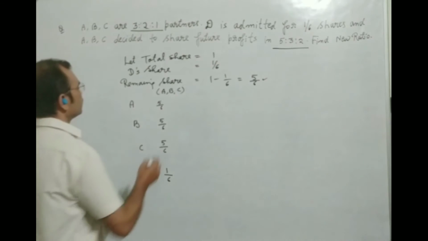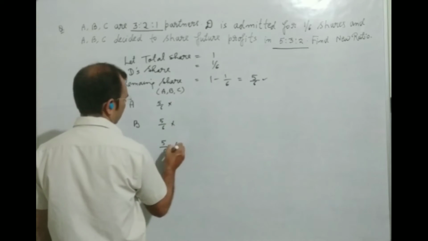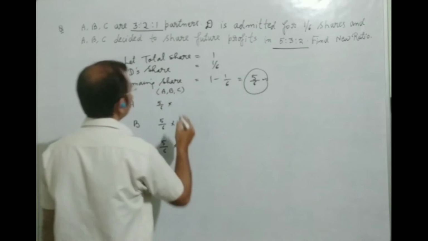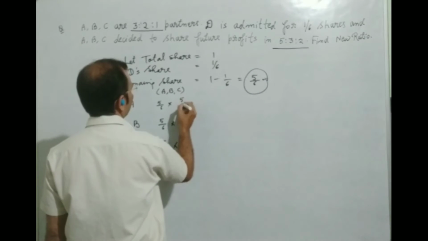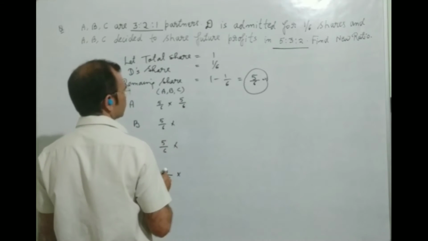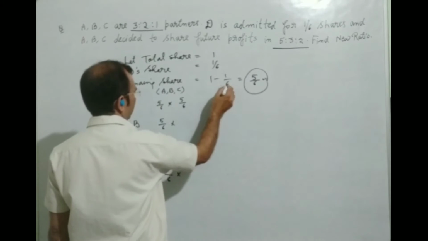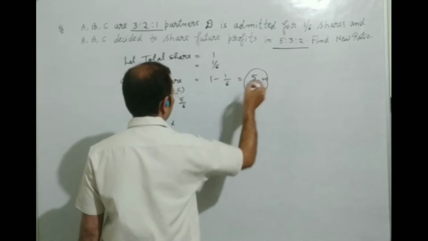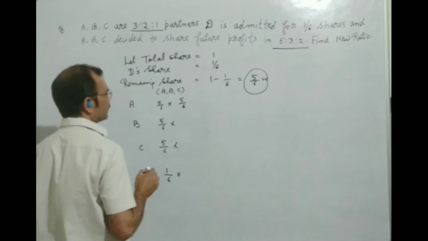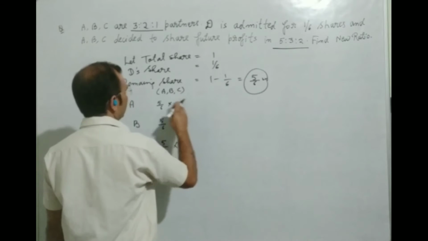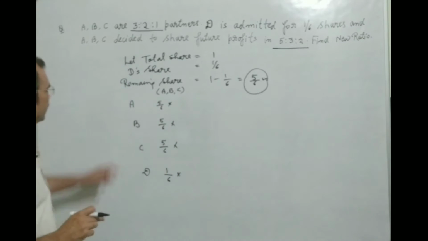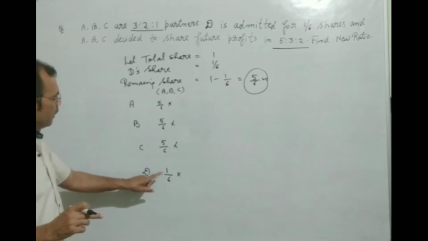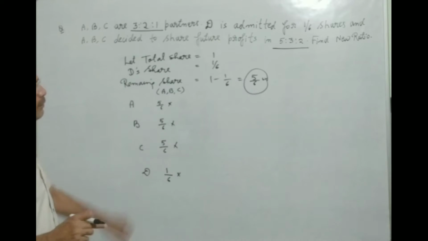After doing this, this fraction we will put here, 1/6. After deducting 1/6, the fraction was 5/6. So we will write here 5/6 in front of A, B and C, but not in front of D, because D is getting 1/6.